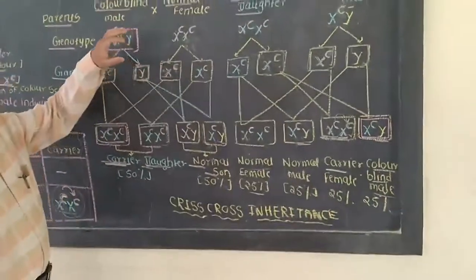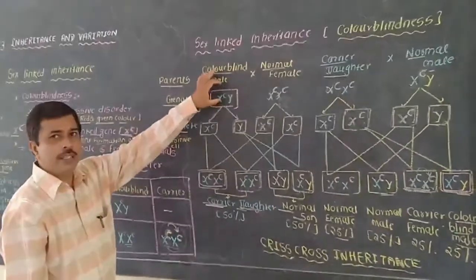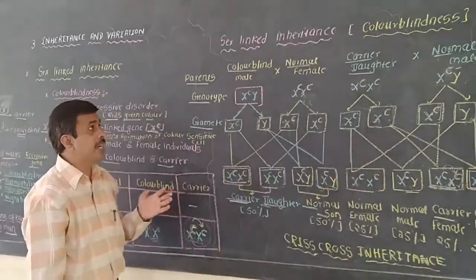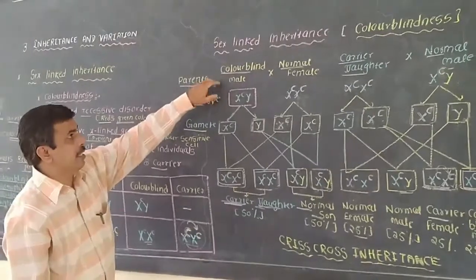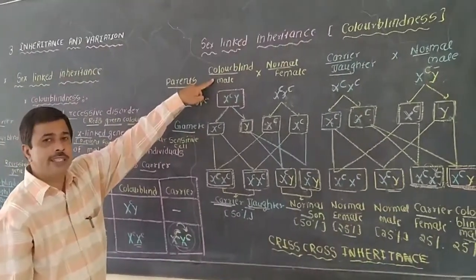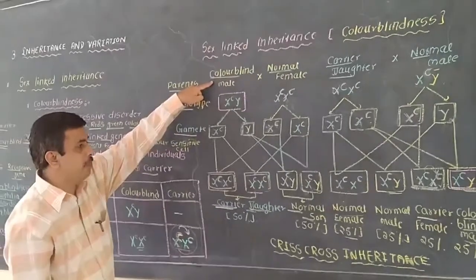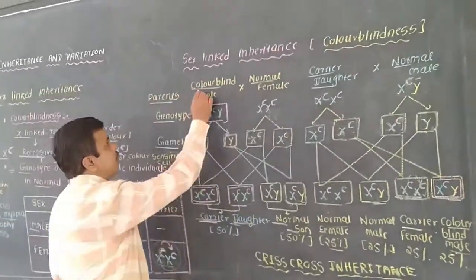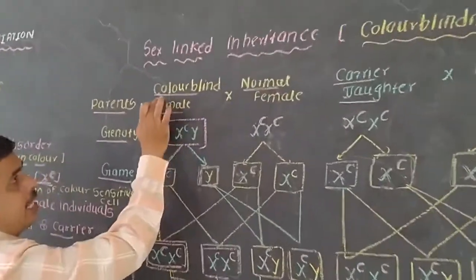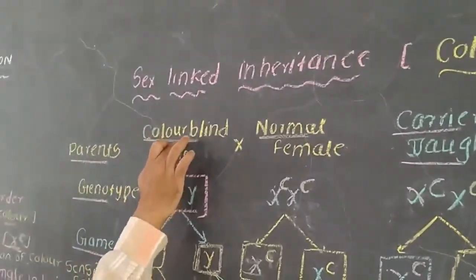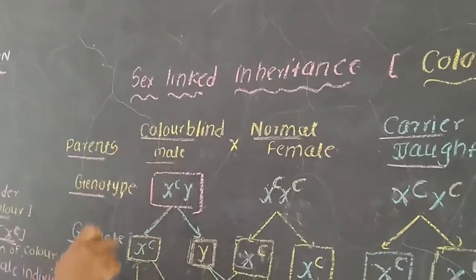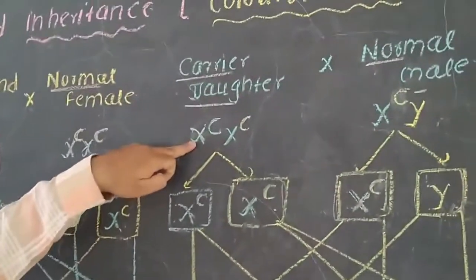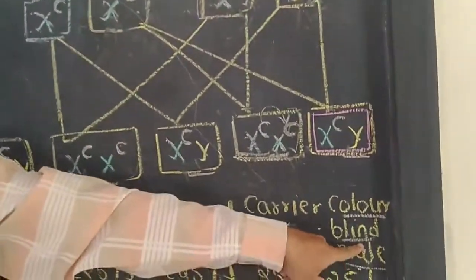So in this way, both of these charts show the crisscross inheritance. Crisscross inheritance means that color blindness, this genetic disorder, will be transmitted crisscross. It means that color blindness will be transmitted from the male to the carrier daughter, and again from the carrier daughter to a color blind male.